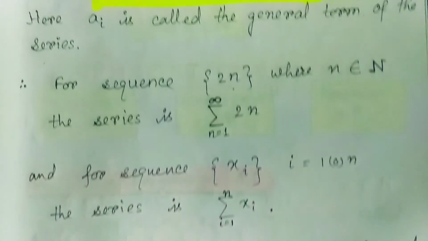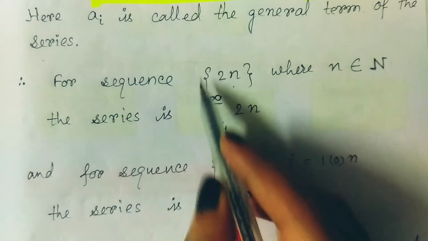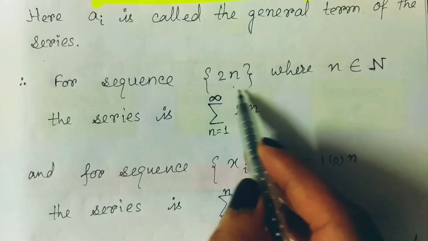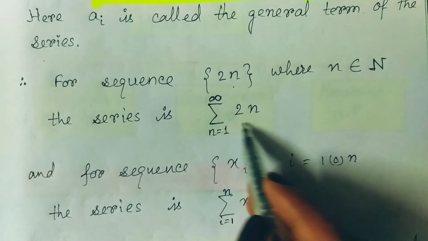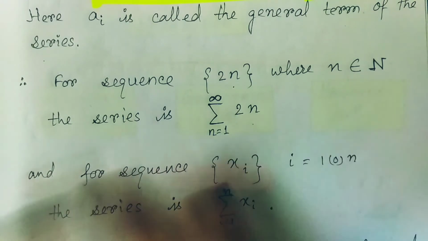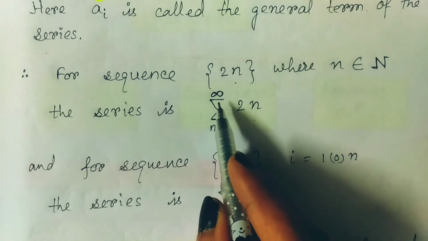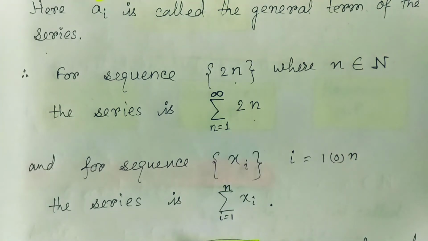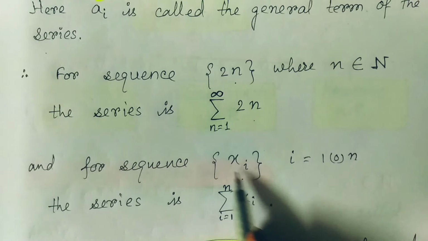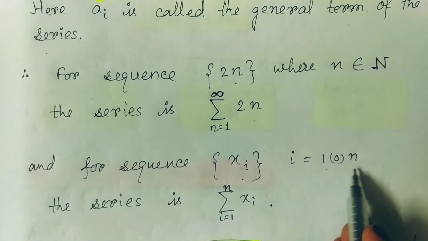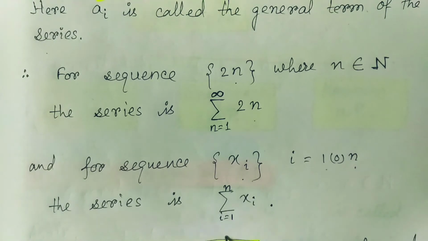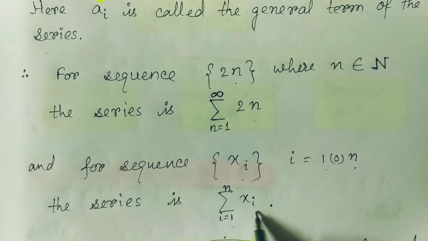So what is the series? The series is the summation of all such numbers, so it is this one. And as the natural number set is an infinite set, that's why n varies from 1 to infinity. And for the sequence xi, where i varies from 1 to n, the series is this one, the summation of i from 1 to n of xi.